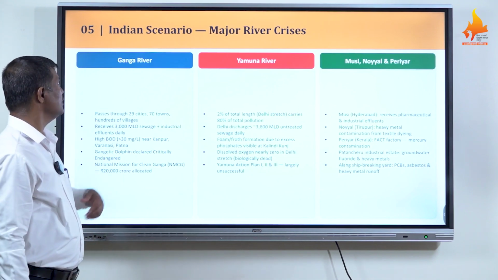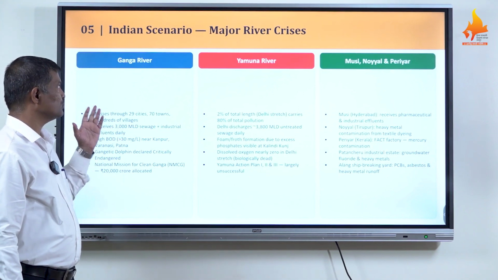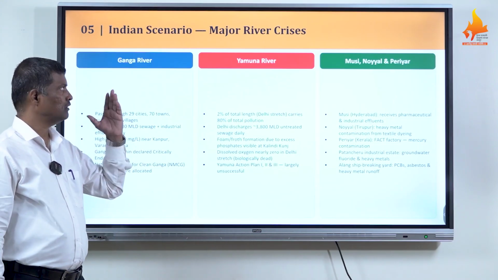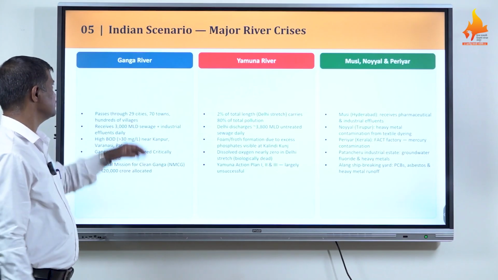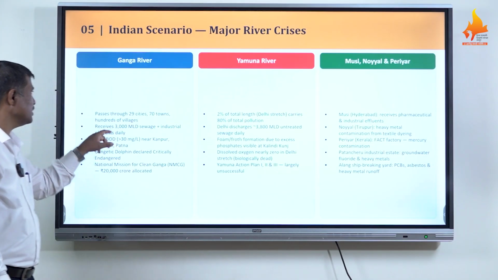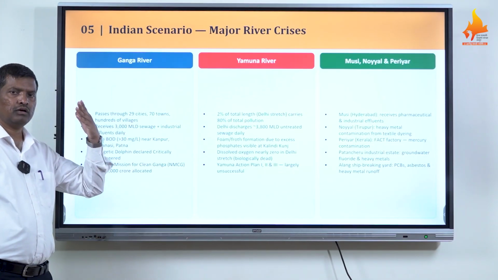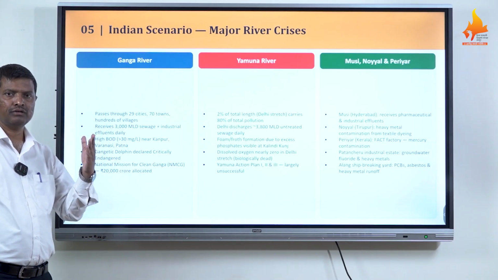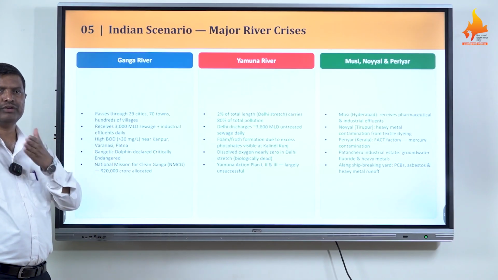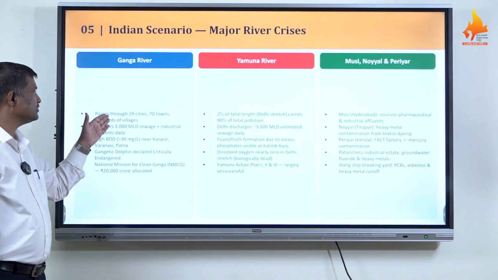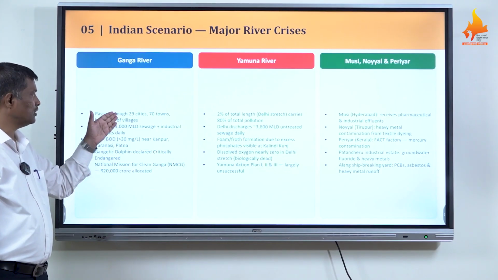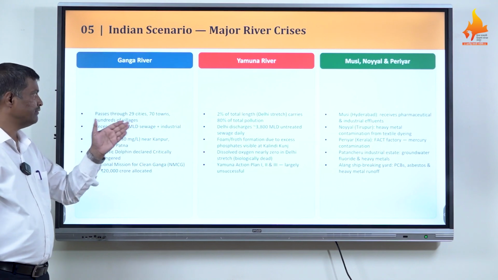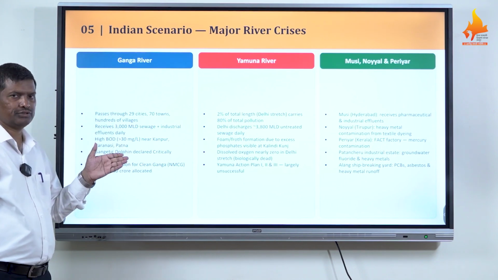Now we think about the Indian scenario. These are examples of specific rivers that are heavily polluted by such kinds of water pollutants. So Ganga river, first of all, passes through different states like Bihar, Uttar Pradesh and West Bengal. During its journey, the Ganga river passes through 29 cities, 70 towns, and hundreds of villages.